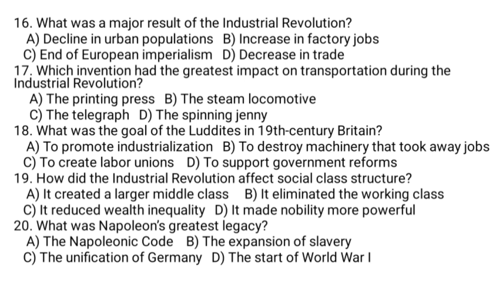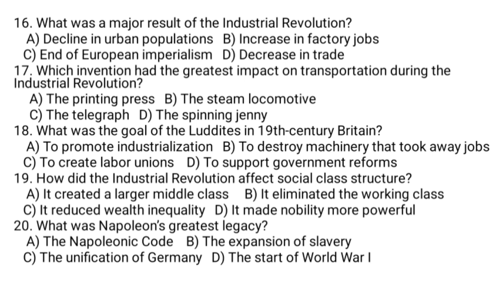Good. An increase in factory jobs was the major result of the Industrial Revolution. A says that there was a decline in urban population. Urban population actually increased as people moved to cities for work, but this is not the major cause. C says the end of European imperialism.